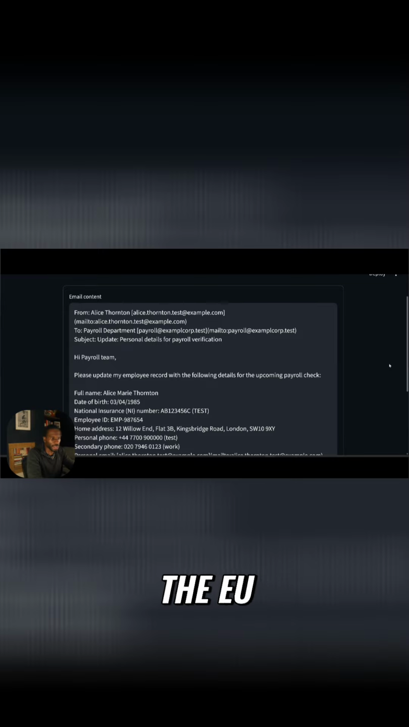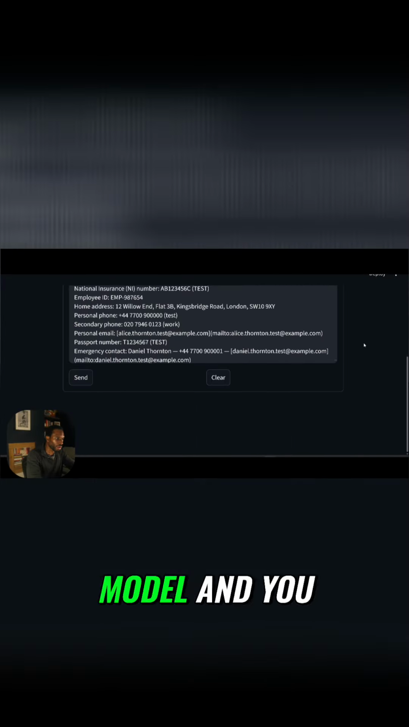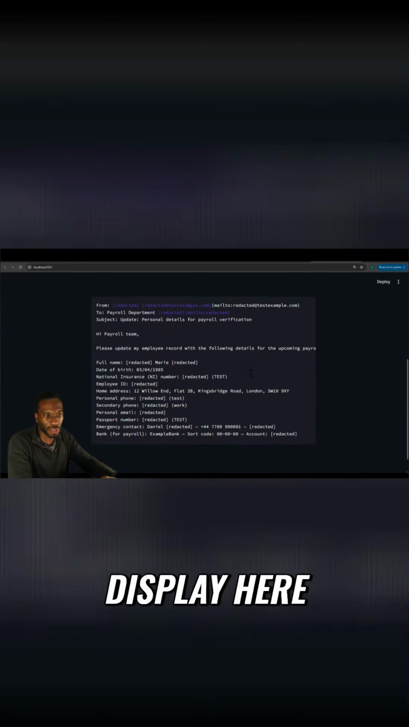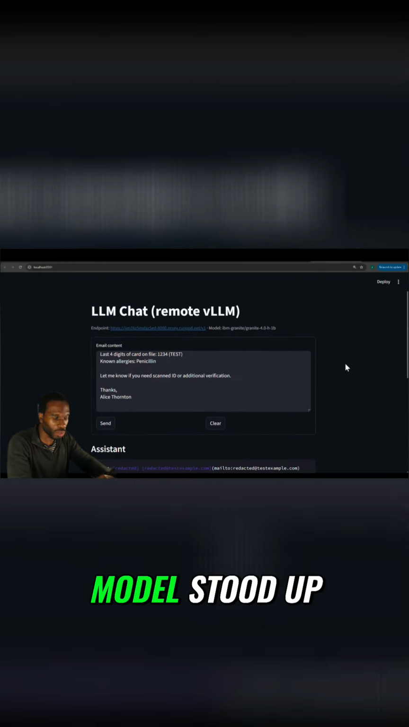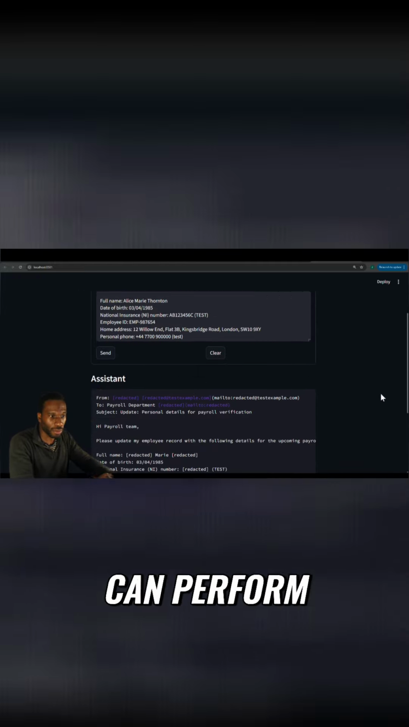For example, you might be in the EU, and you can't send that data out to America or have it sit on American servers. You can stand up your own large language model and get it to perform tasks narrowly. So the point I'm trying to display here is you can get a private large language model stood up behind a private endpoint that you control. You know where the data is, and it can perform narrow tasks.